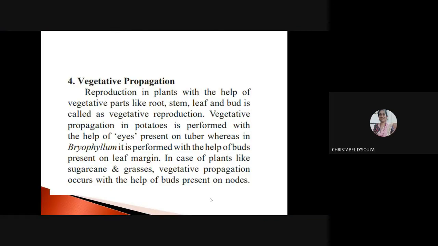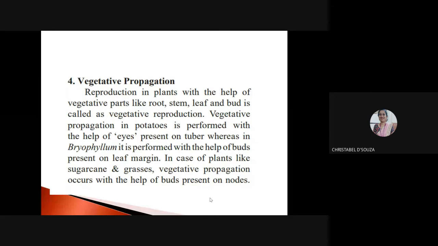The flower is the reproductive whorl of the plant. If we leave the flower out, and we have either the root, the stem, the leaf or the bud, and a new plant grows, it is known as vegetative reproduction or vegetative propagation.